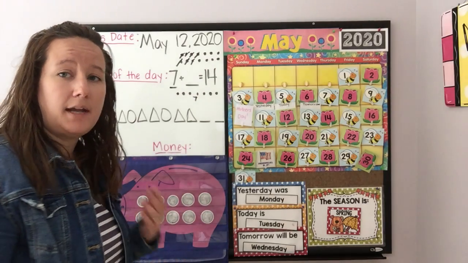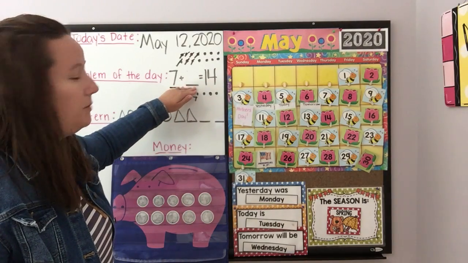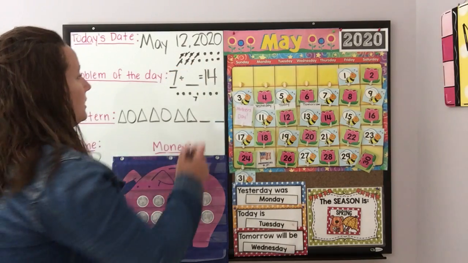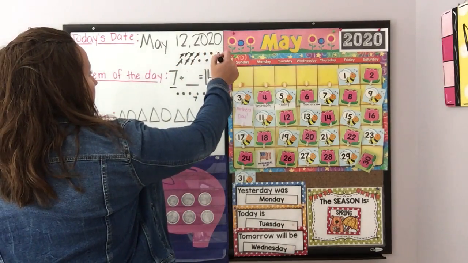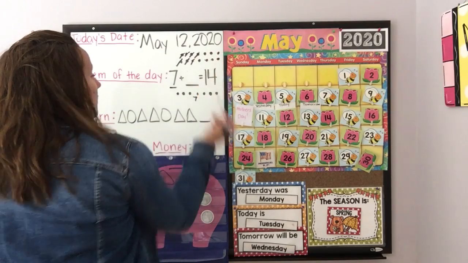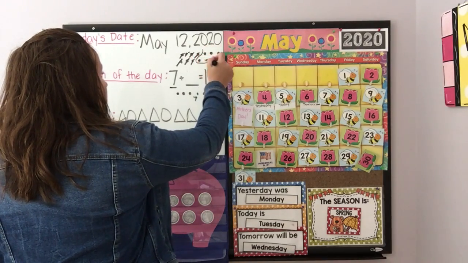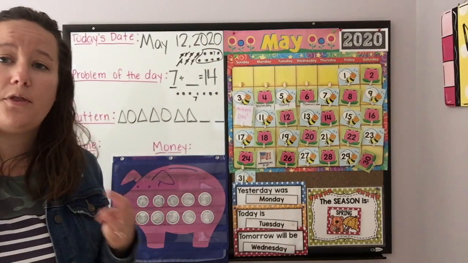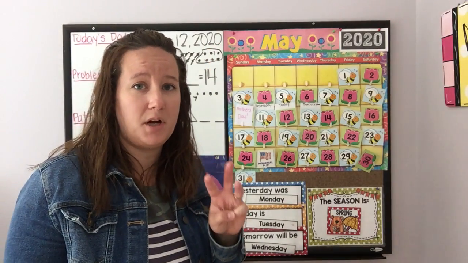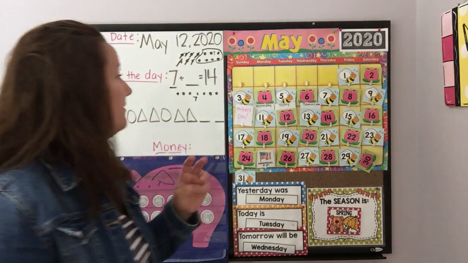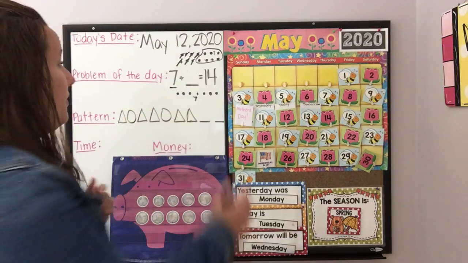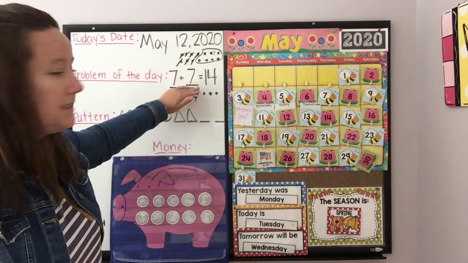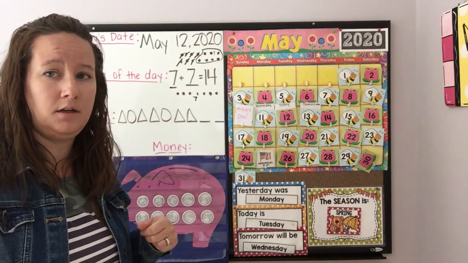All right, so now to figure out how many we added, 7 plus what, let's count how many are left. 1, 2, 3, 4, 5, 6, 7. Again, this group is 7. So 3 different ways we've solved this problem, and 3 different times we've got 7. I feel very confident that 7 is our answer, and we would say 7 plus 7 equals 14.